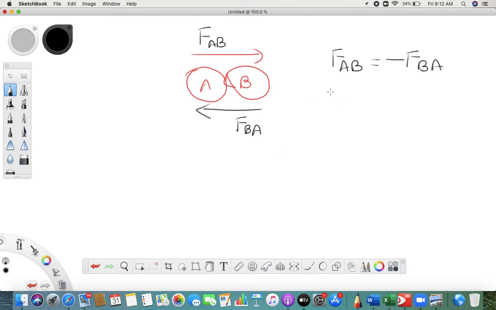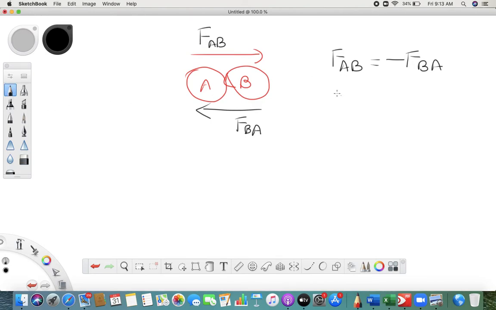Okay. Then I told you force is what? Change in momentum. Now when A applies force on ball B, the momentum of ball B is going to change. And whose momentum is going to change? Ball B, right?